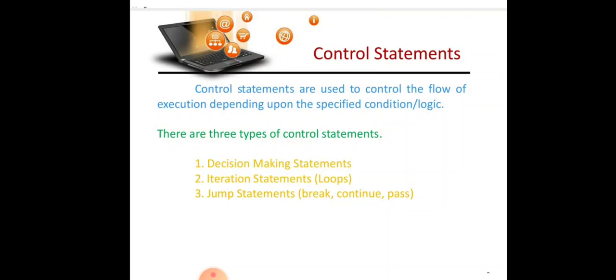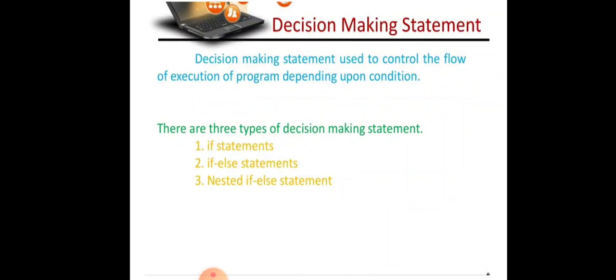Now we have control statements. Control statements are used to control the flow of execution depending upon the specified condition or logic. There are three types of control statements: decision making, iteration statements, and jump statements. In decision making we have if else; in iteration we use loops; and in jump statements we use break, continue, pass.